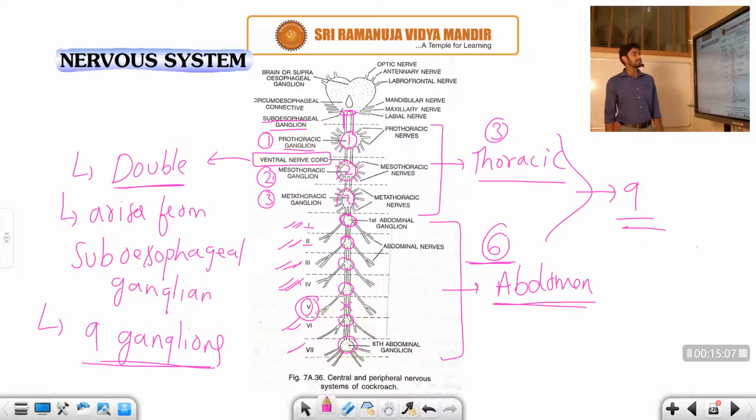Each abdominal ganglion, you can carefully observe, students, also has a group of nerves. The function of this group of nerves is to transmit information from one body organ to another. So this is the information about the ventral nerve cord, students. Let us discuss the peripheral nervous system. We have discussed the CNS followed by the ventral nerve cord. Now coming to the PNS, the peripheral nervous system.